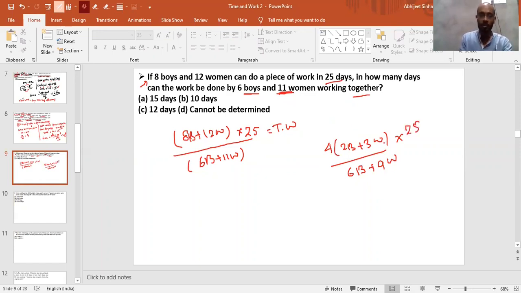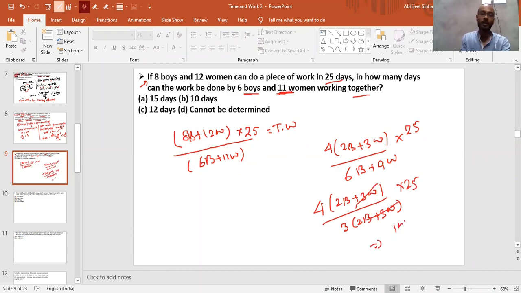So why? The total work is the same, right? Can we take 3 as a common factor? If you take 3 as common, instead of 9, let it be 6 only. So this is 4 times, so this is 2 times b plus 3 times w. If I take 3 as common here, what we get is 2 times b plus 3 times w, into 25. These two will get cancelled out and we get 100 by 3 days.